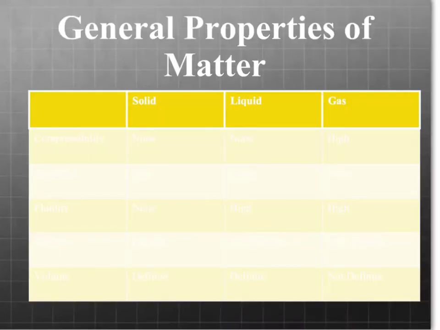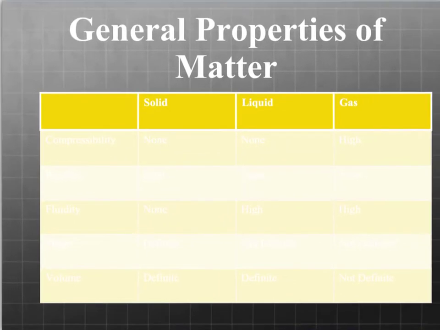The general properties of matter, and I know these are a little bit hard to see, so I'll go through each of them. Okay, so we're going to be looking at different properties. So we have compressibility, so this is how much you can squish something. So a solid has no compressibility. So the pencil that you're holding, the chair that you're sitting on, you can't compress that. The molecules are too close together for them to be compressed.